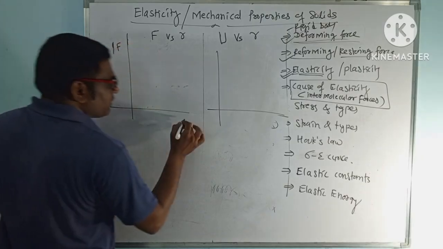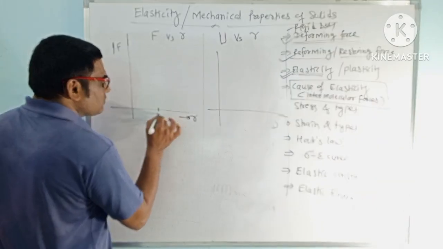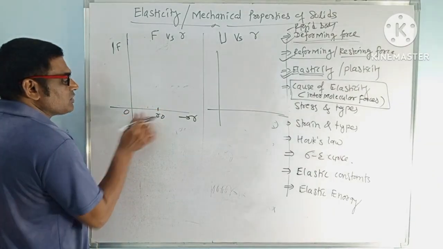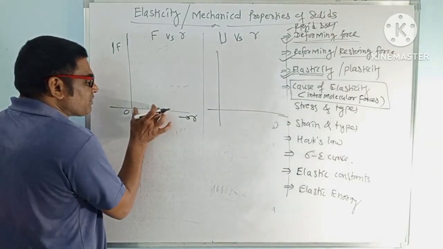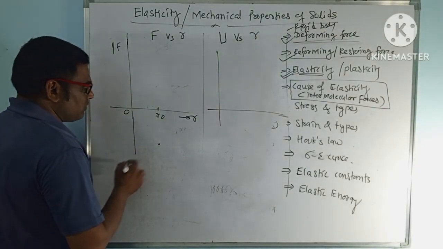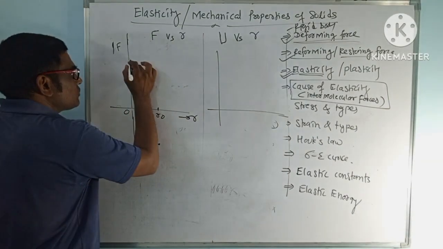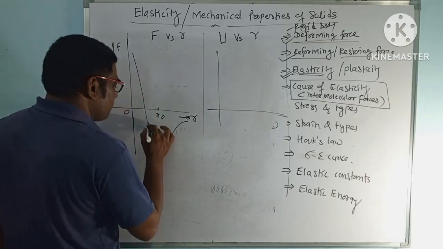Force here, distance here. Okay, this is the original distance r0. This is the original distance, this is the origin. So this is the r0 distance. Okay, if this much distance is there, then the force will be minimum. Okay, so this will be the graph, we can say.